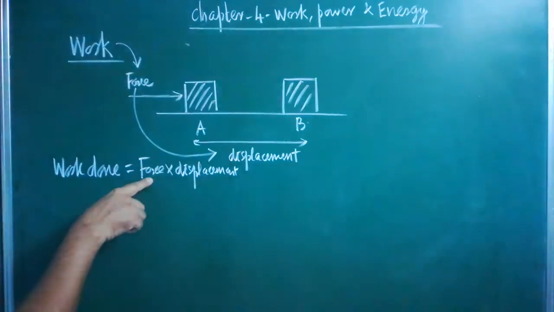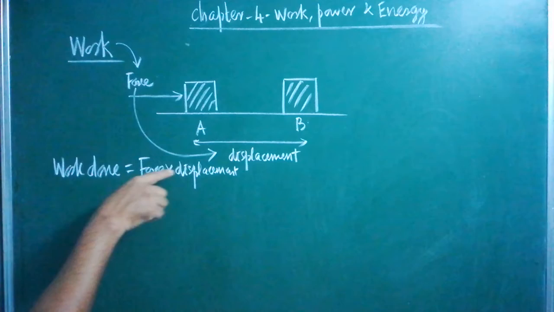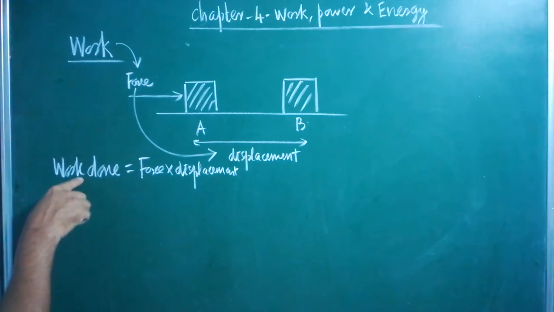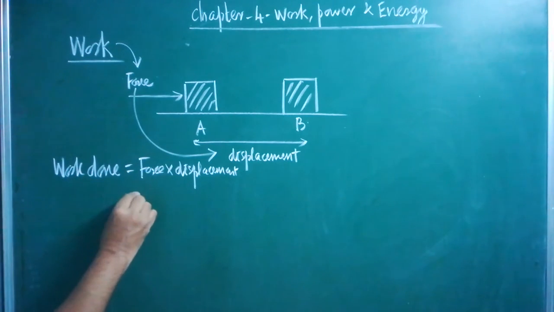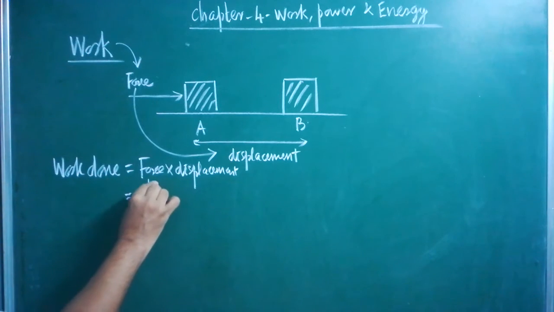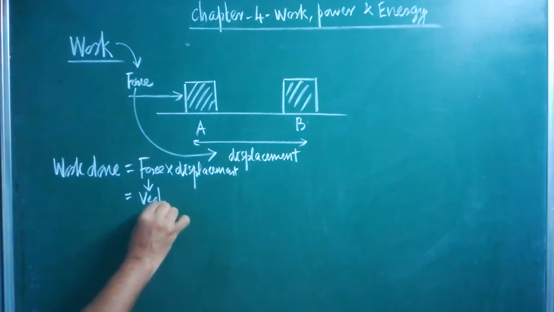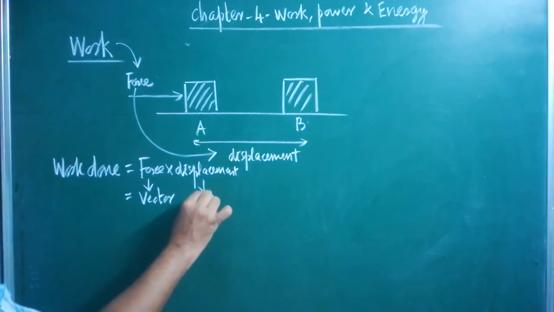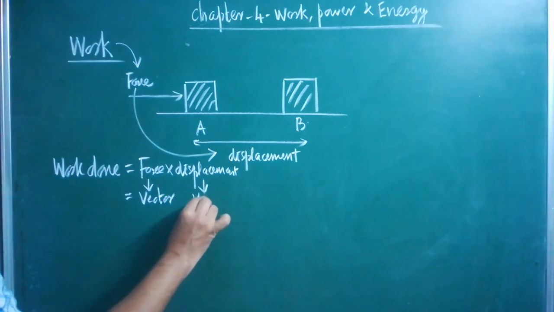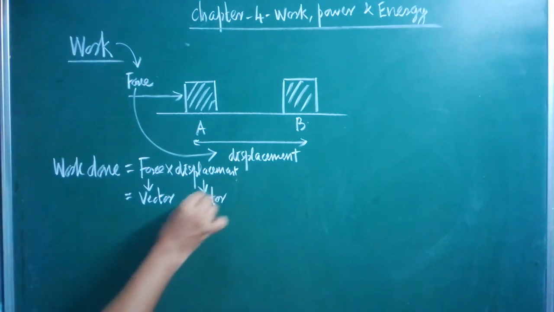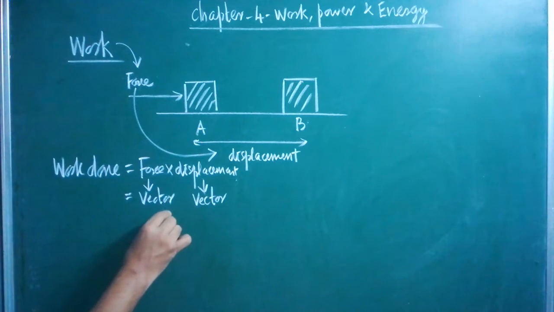By knowing the force and the value of displacement, we are able to calculate the work done. Here, force is a vector, and displacement is also a vector. Two vectors are multiplied.